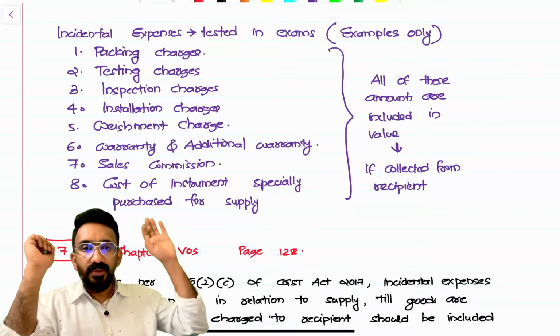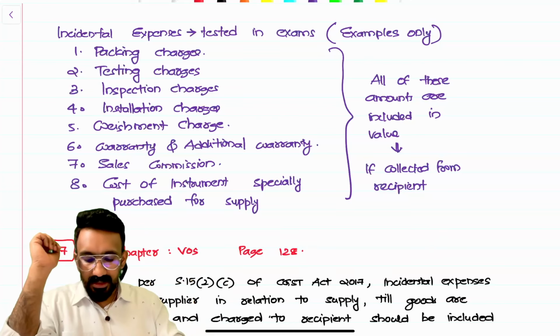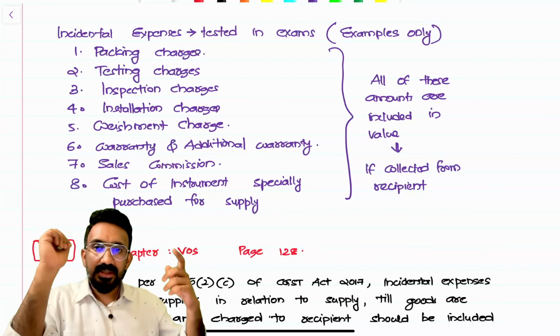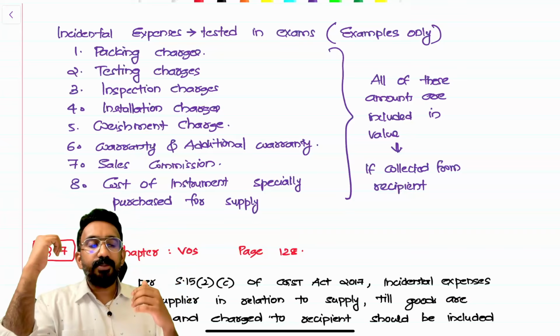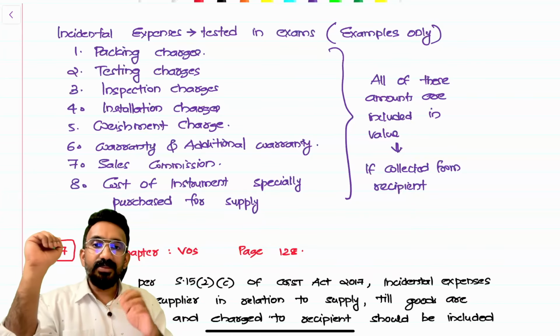Right? All of these things, if collected from the customers, should be part of your value of supply, is the understanding. Now, what are weighment charges? Okay, I'll give you an example. Say I have promised the customer that I will deliver the product to their location. Before that, I will check the weight by an independent third party.